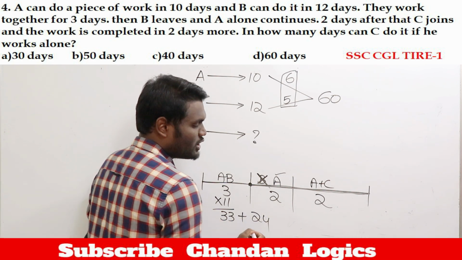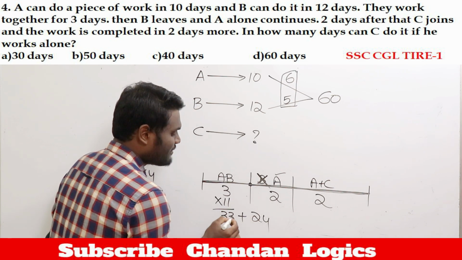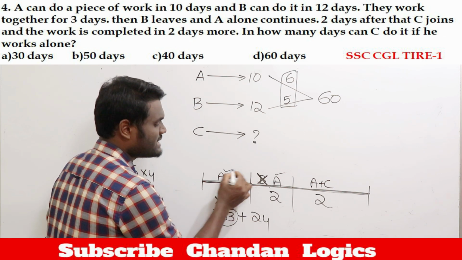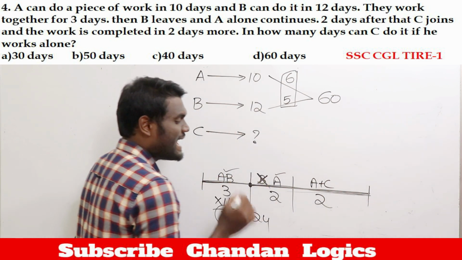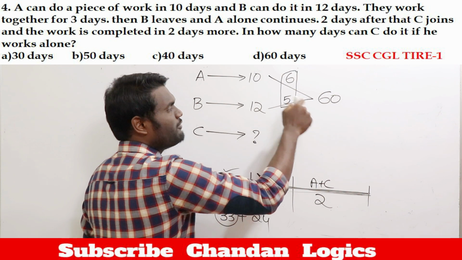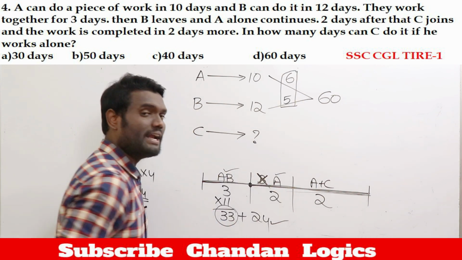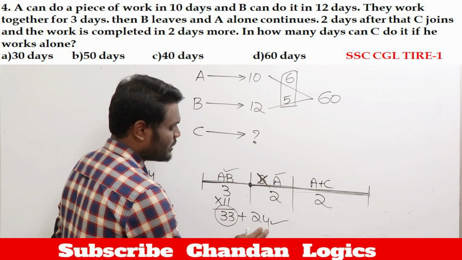Now, initially if you observe here, from here to here they have already completed 33 apples, that is A and B. And from here to here, A is working for 2 plus 2, 4 days. So A will eat 6 apples per day. In 4 days, 6 into 4, they are going to eat 24 apples, which means the total apples consumed is 33 plus 24.